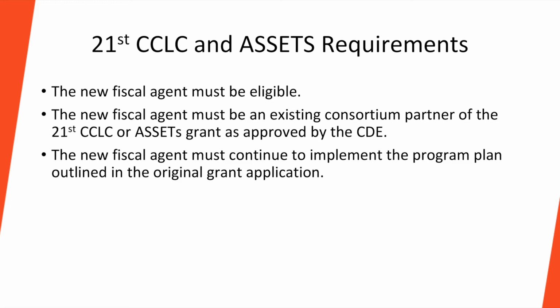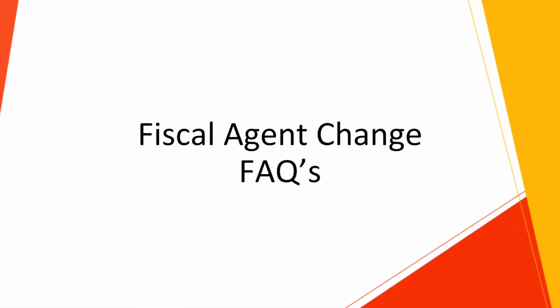The new fiscal agent needs to be an existing partner, also known as a co-applicant on the grant. If they are not currently listed as a partner, they would be able to apply through the Partnership Restructure provisions in Education Code. Lastly, the new fiscal agent must continue to implement the program plan outlined in the original grant application. Here are some frequently asked questions about fiscal agent change.